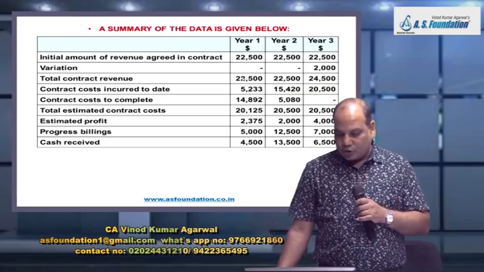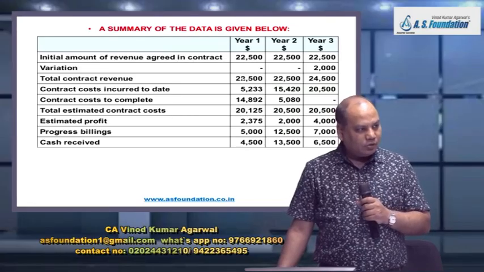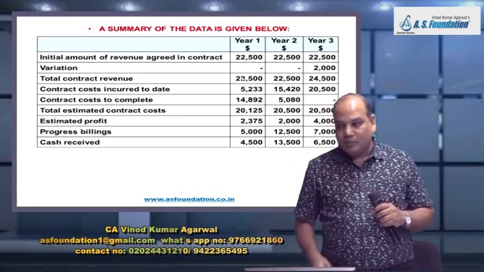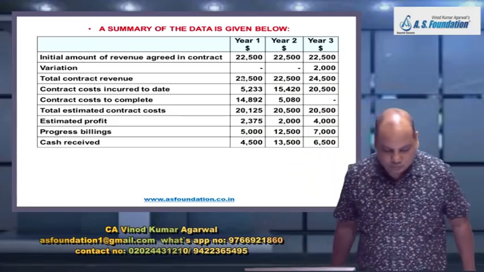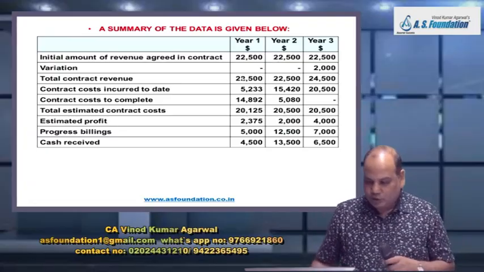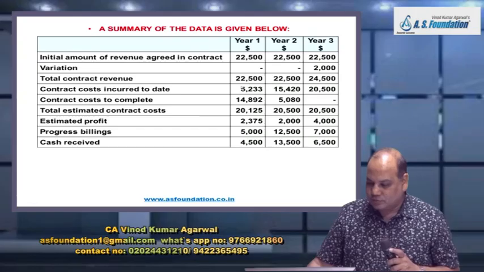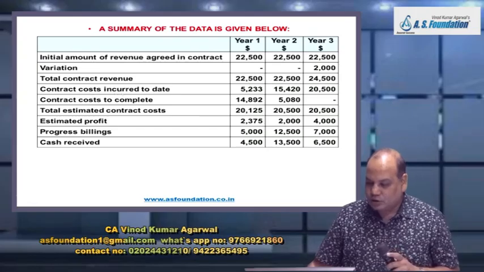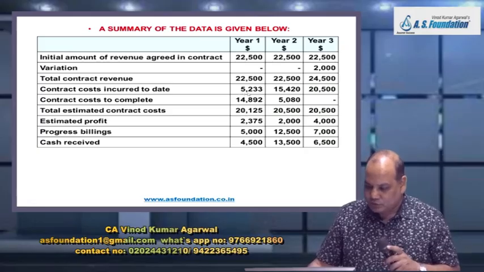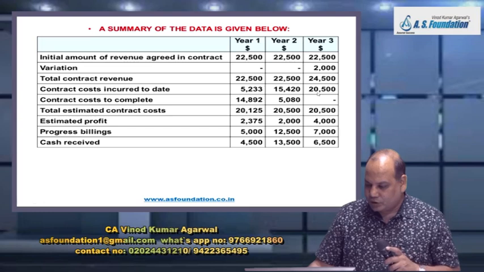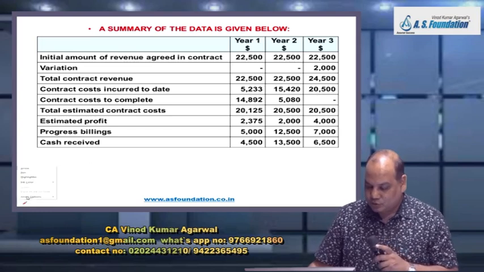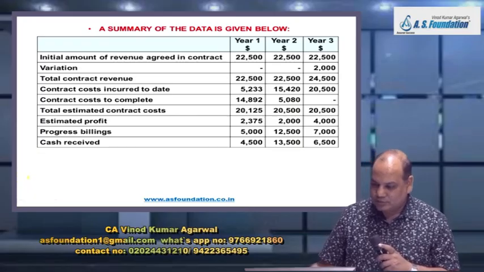In the exam, they may not give you this table. They may or may not provide you with this table, because this much you could have done yourself also. They can just give you contract cost incurred till date, which is 5,233, 15,420, and finally 20,500. And again, this you may have to compute on the screen.